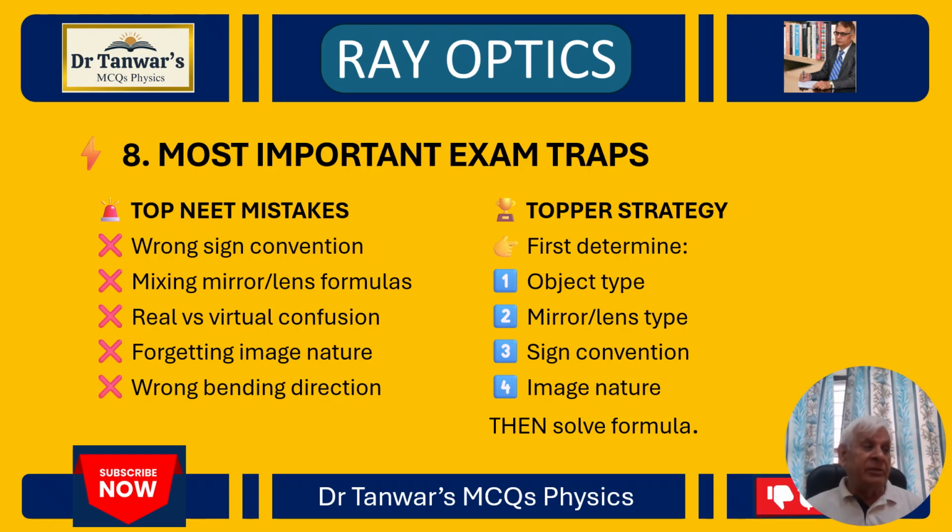Top mistakes made in NEET are wrong sign conventions, so you have to be careful about sign conventions, and mixing mirror and lens formulas. They are different, so when students mix them, it becomes a trap. And real versus virtual confusion.